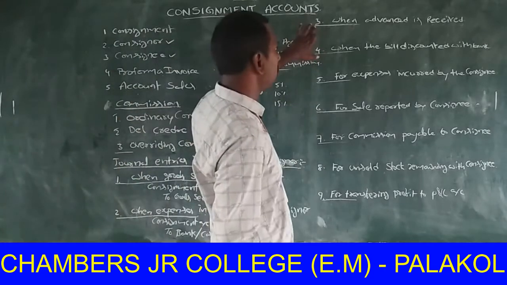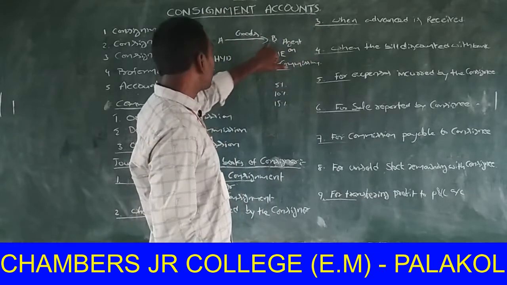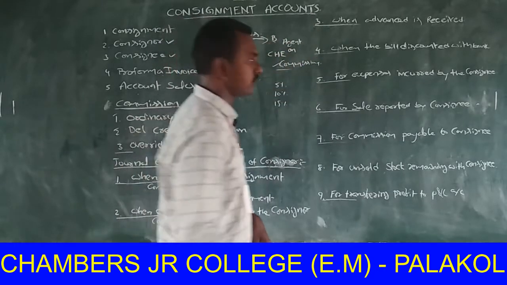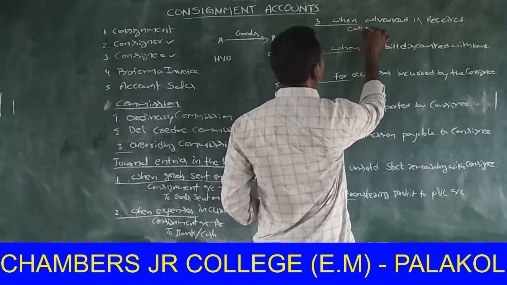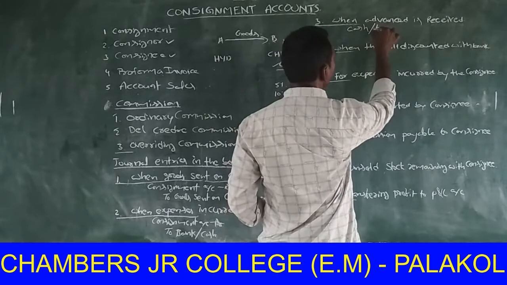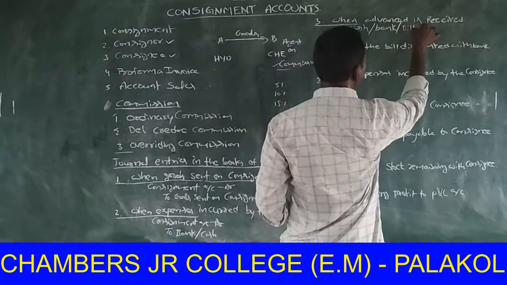Next, the third one, when advance is received from consignee to consignor, in cash, bank or bills receivable.